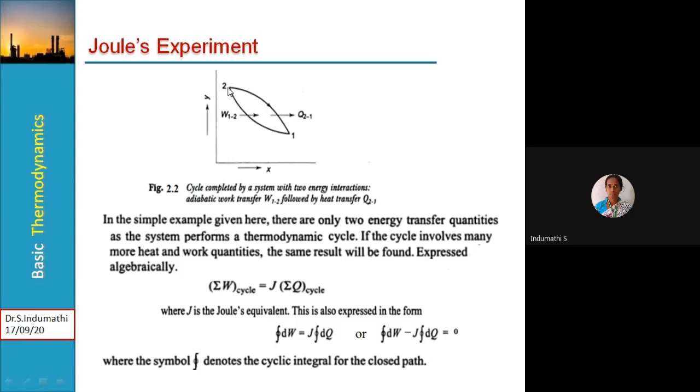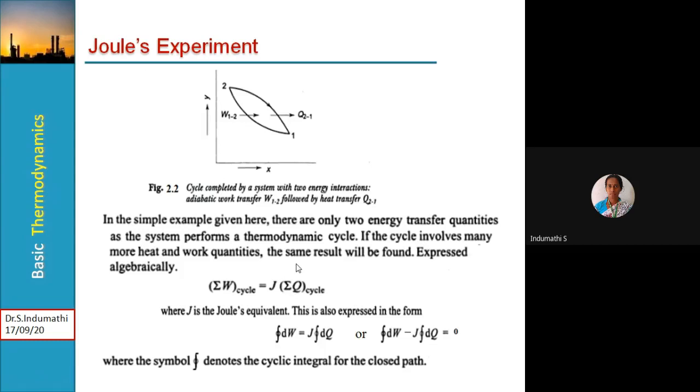It undergoes an initial path like this, and again returns along the final path, so it forms a cycle. So the cycle is completed by a system with two energy interactions: adiabatic work transfer W1 to 2, followed by heat transfer 2 to 1. So in this simple example, there are two energy transfer quantities as the system performs a thermodynamic cycle.